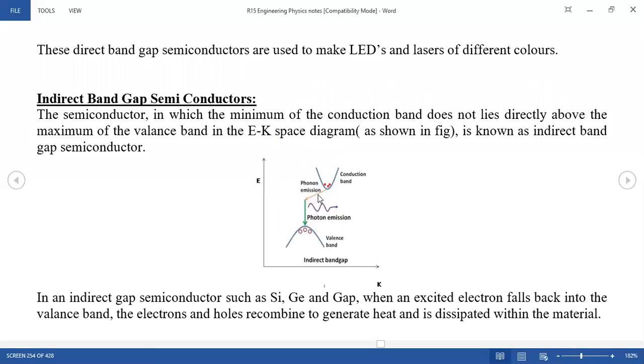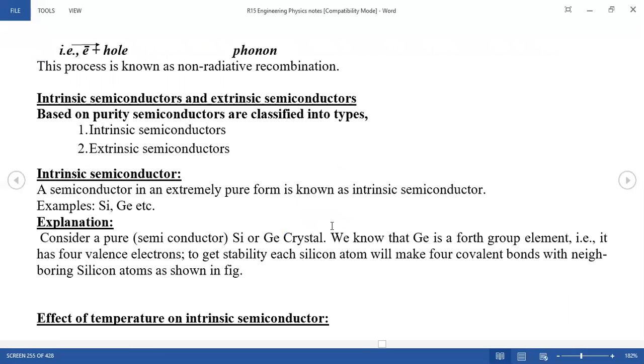What are indirect band gap semiconductors? In an indirect gap semiconductor such as silicon, germanium, and GaP, these are the examples of indirect band gap semiconductors. The equation is also given: energy plus holes gives phonon. This process is known as non-radiative recombination. Non-radiative means it is not visible.